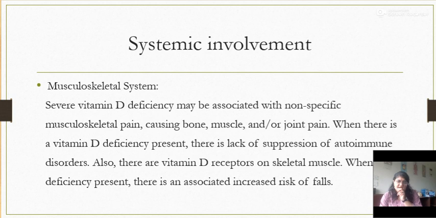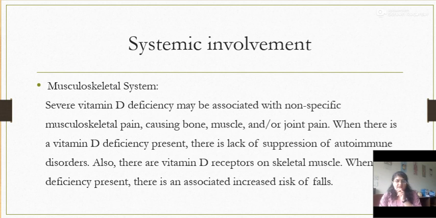So whenever the patient comes to you, say for example he is coming to you with back pain or any joint pain, then you need to assess, and during the assessment we will find out that there are no aggravating or relieving factors. Mostly if the vitamin D deficiency is too much low, then there won't be specific factor which is aggravating the pain, that is a musculoskeletal pain, and the patient's pain is usually constant and it is too severe. So the VAS score will be approximately 8 or 9 out of 10.